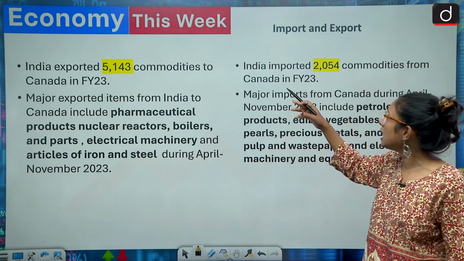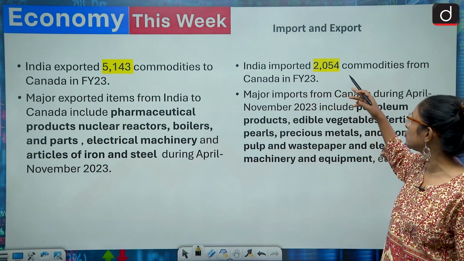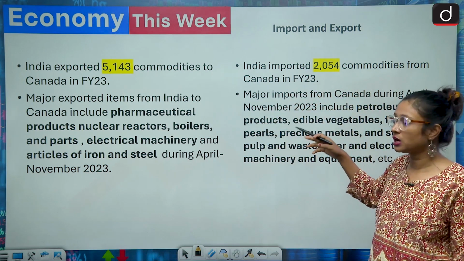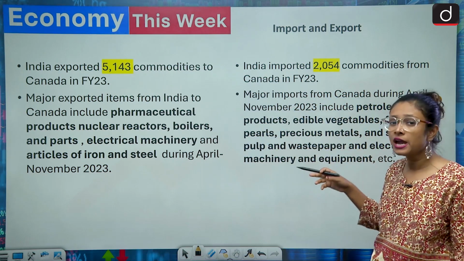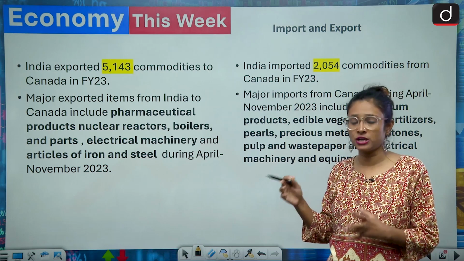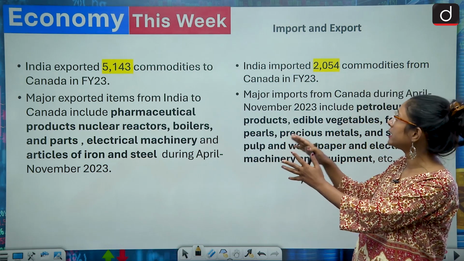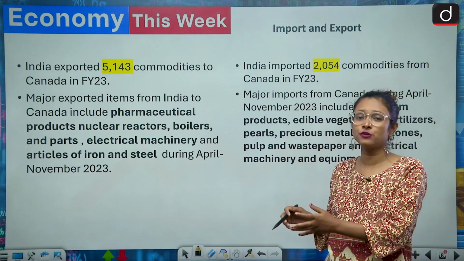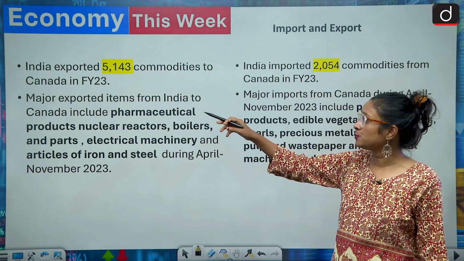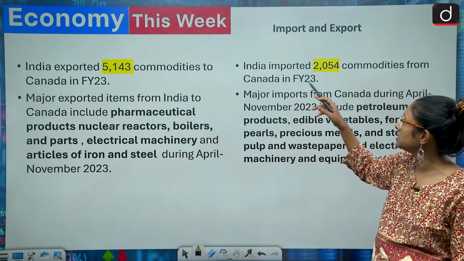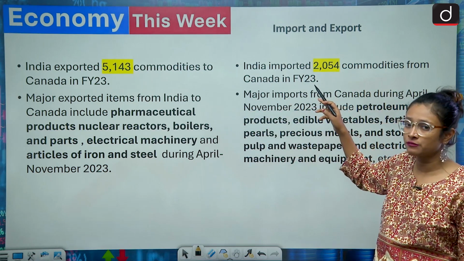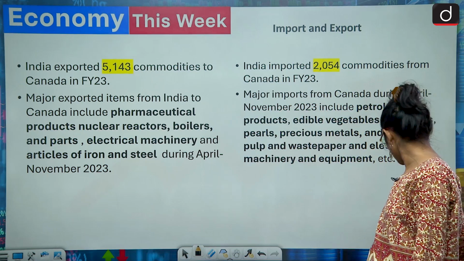And India imported 2,054 commodities, and the products are edible vegetables, fertilizers, pearls, precious metals, pulses and potash. So India's export commodities are higher, which is 5,143, and India's import commodities are lower, nearly 2,000.